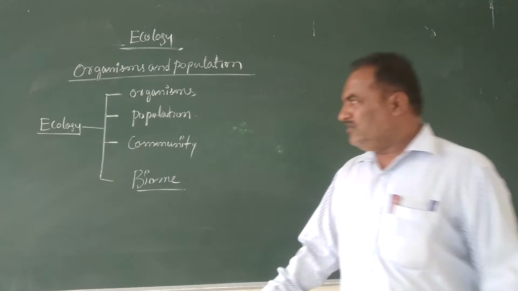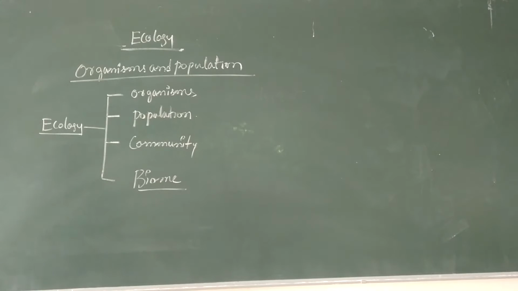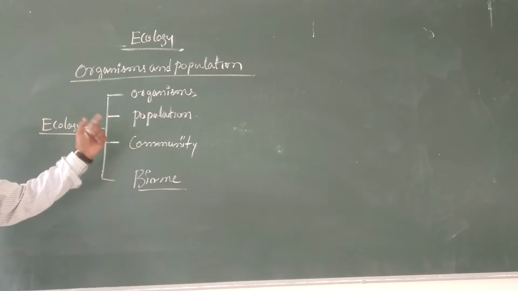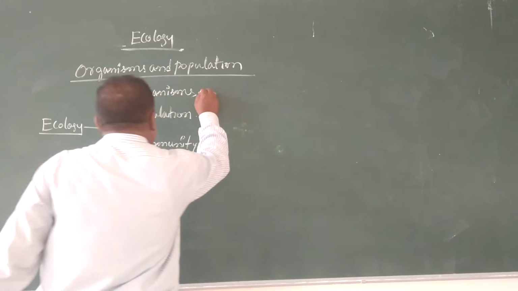These are the major four levels of ecology. Here the ecology can be classified into four levels: organisms, population, community, and biome.